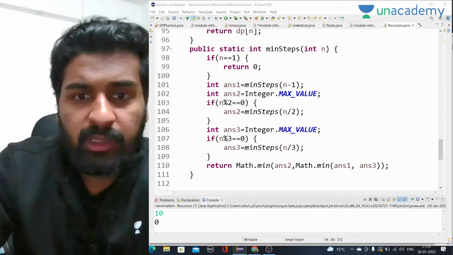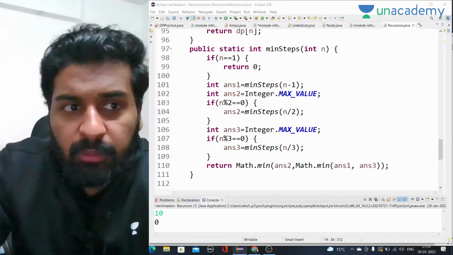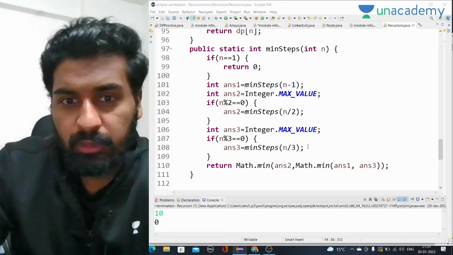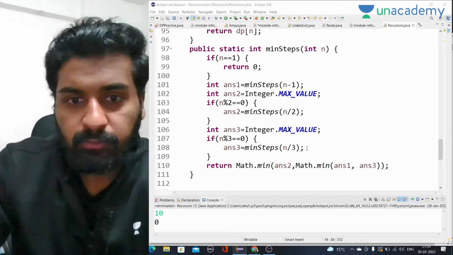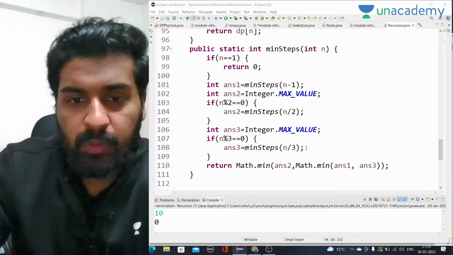So it looks okay. The code is okay, but what is the problem here? We take the Math.min of all three, answer 1, answer 2, answer 3.